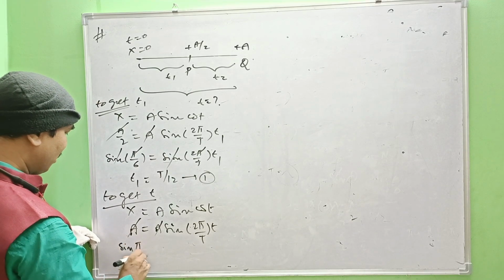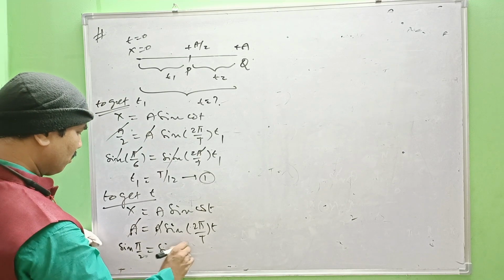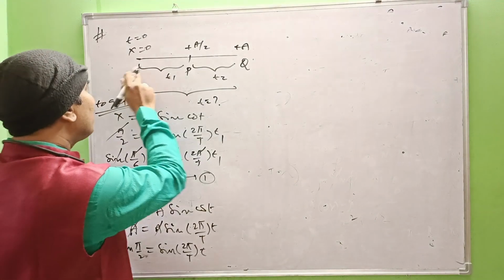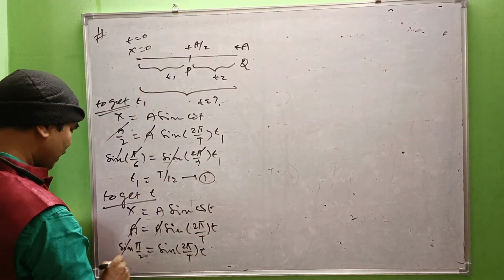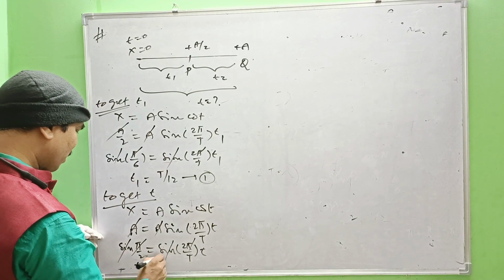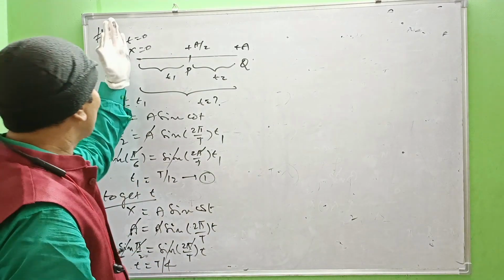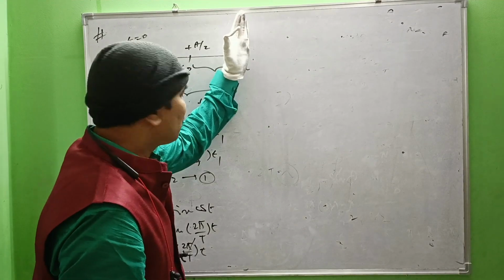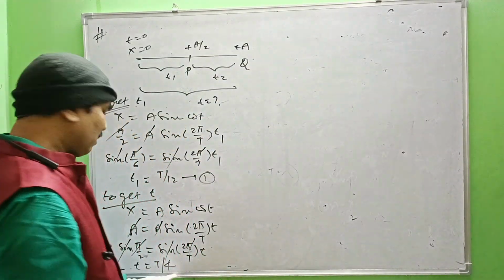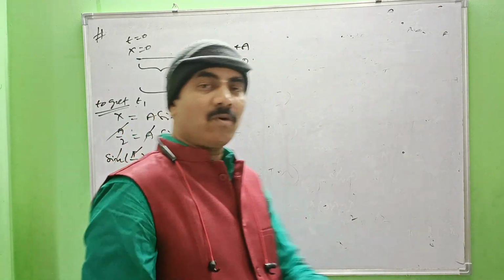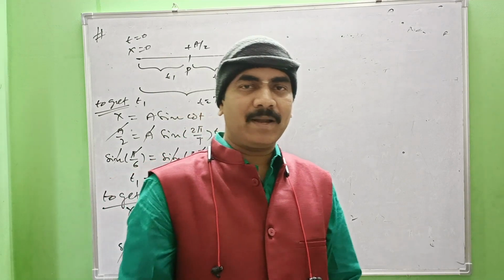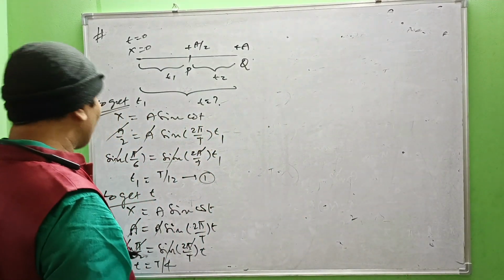Sin pi by 2 equal to sin of 2 pi by capital T into t. What is the time from here to there? That is t. So sin cancels, pi cancels, t equal to T by 4. Naturally, this is 1/4 of an oscillation. So usually for 1/4 of an oscillation, it takes 1/4 of the time period. For half of the oscillation, it takes half of the time period. Right? So t equal to T by 4.